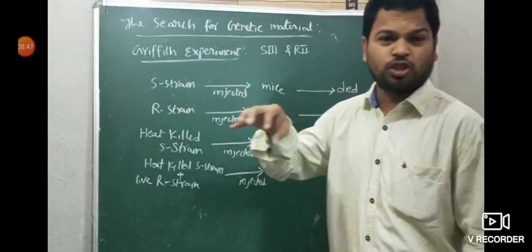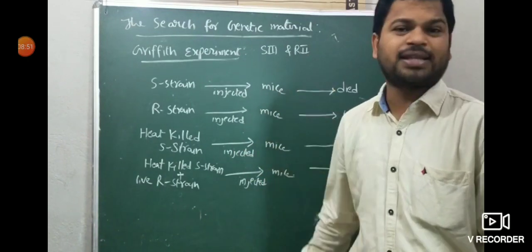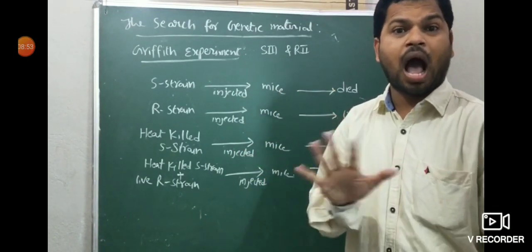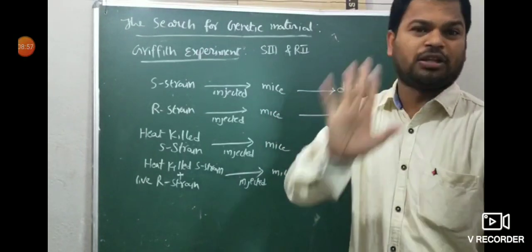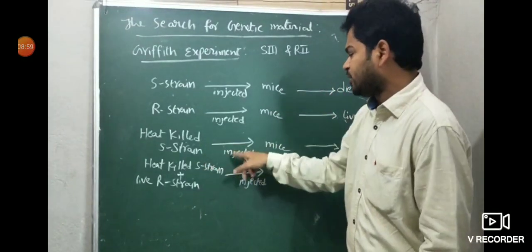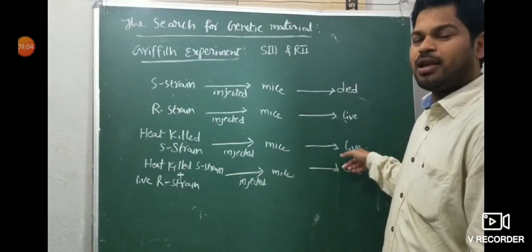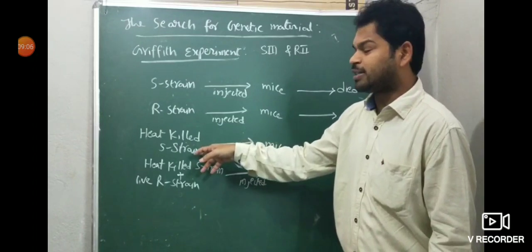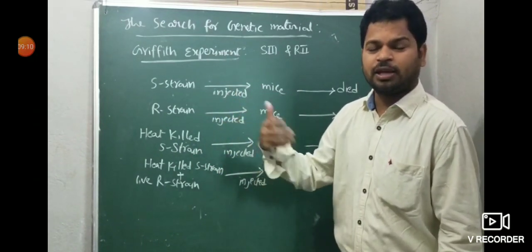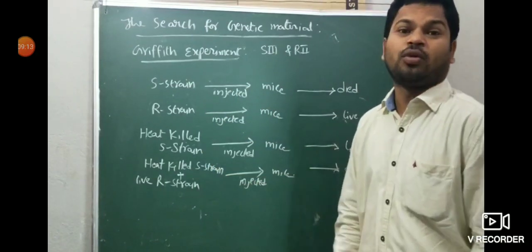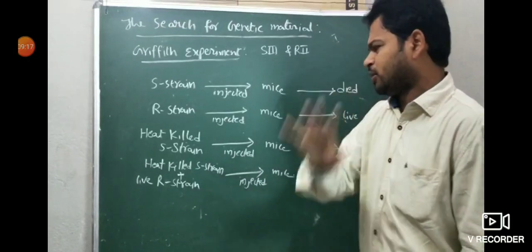S strain causes disease, but heat killed S strain, when heat killed, is inactive. However, when heating, some strains are still active. Keep that in mind. So heat killed S strain injected into mice, the mice do not die. The mice are alive. S strain is inactivated by the heating process. S strains are inactive, however some strains become active. Keep that in mind.